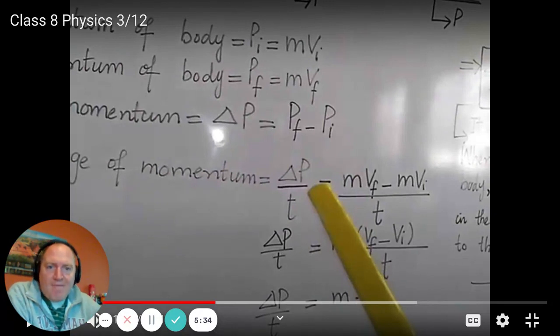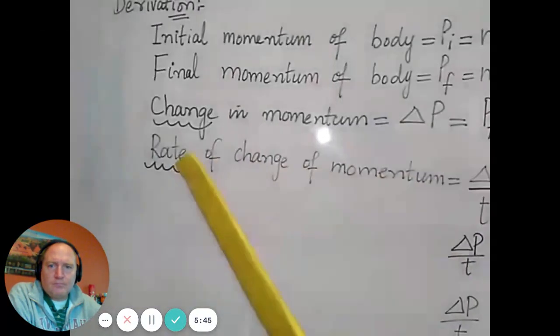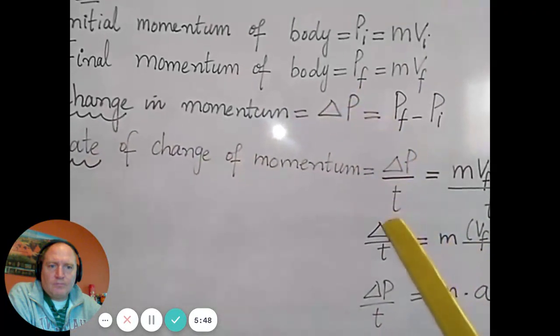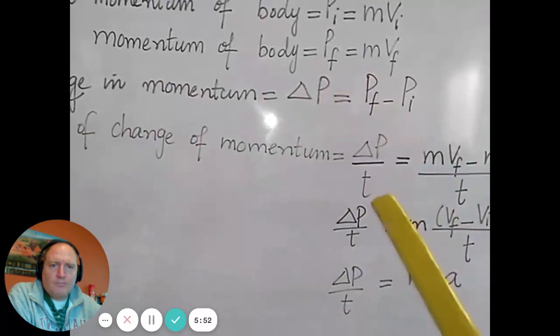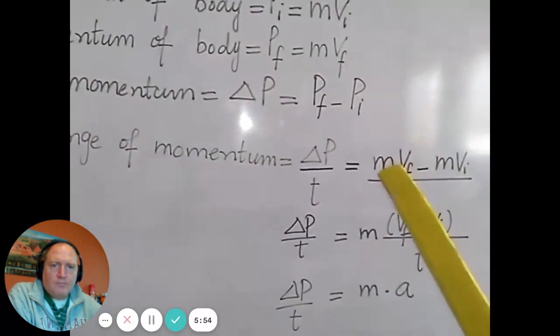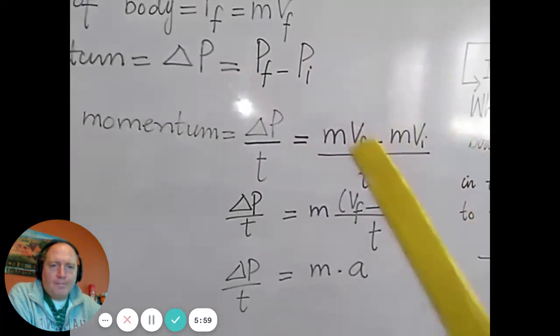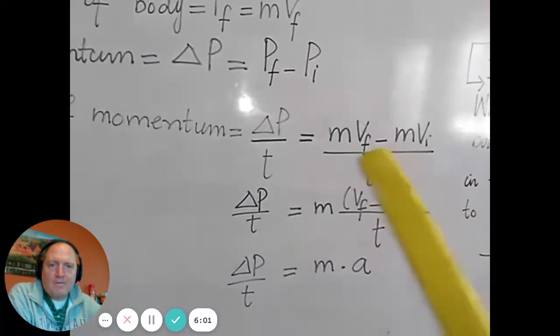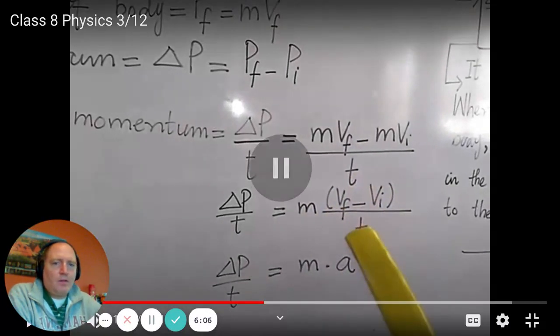And I'll just say again, everything she has done will work in the vector formulation when she needs to go to multiple dimensions. The initial momentum to the final momentum. Therefore, we have divided the change in momentum by time. So, the rate of change of momentum is equal to delta P by T. So, PF is equal to MVF minus PI is equal to MVI. Cool. Really laying it down. Divided by time. Yeah. Love it. Taking common M, we get the expression as M into VF.